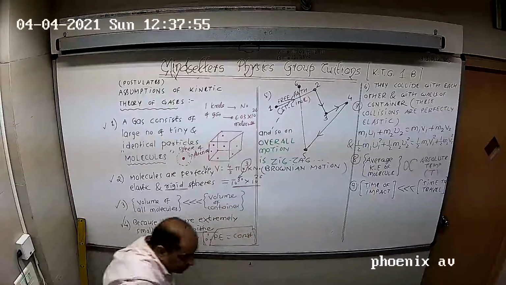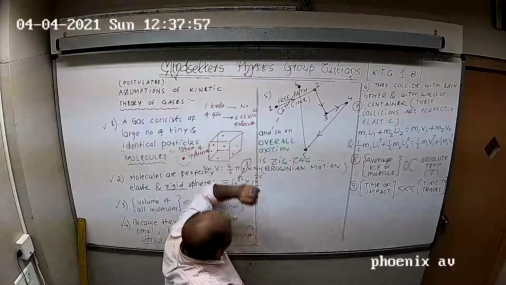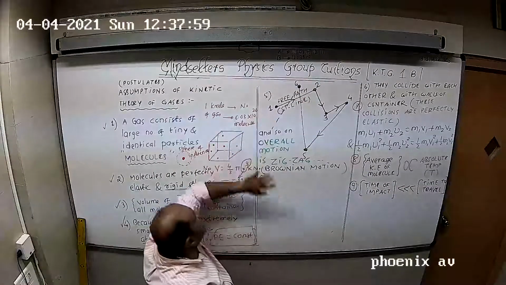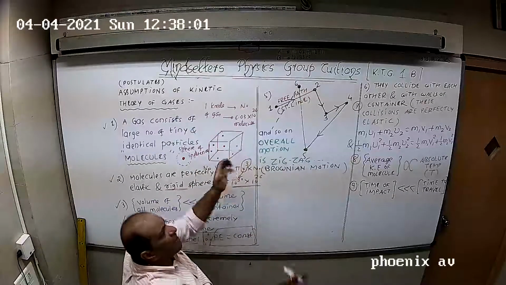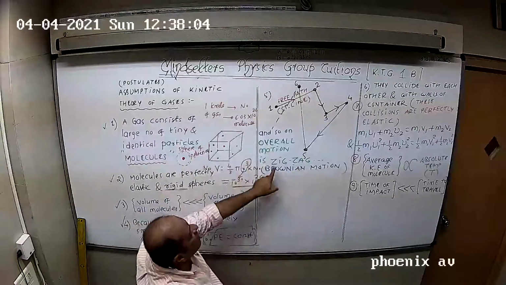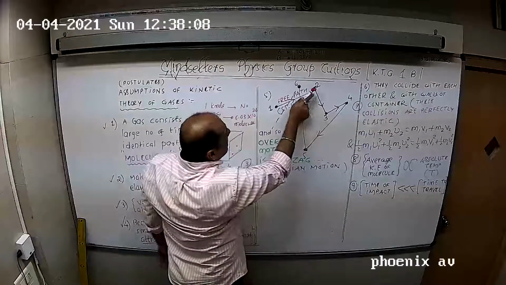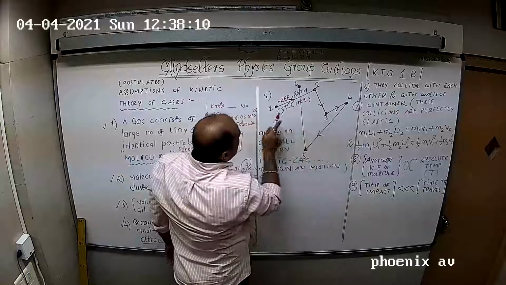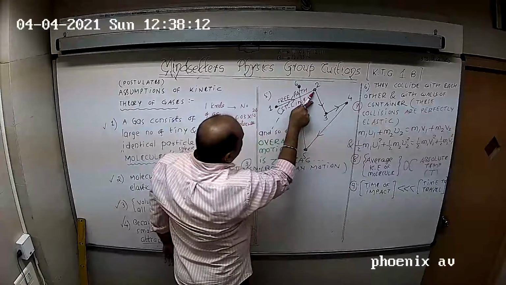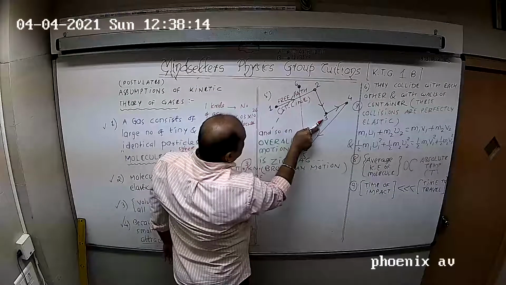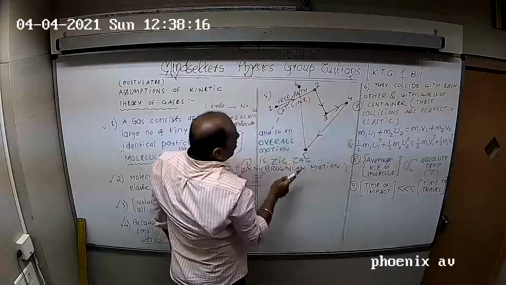But remember. Next, these gas molecules are in a constant state of random motion. That means they move in a haphazard, zigzag way. For example, a molecule goes from first location to second, second to third, third to fourth, then collides with someone, changes its path, and at the third location collides with someone else.